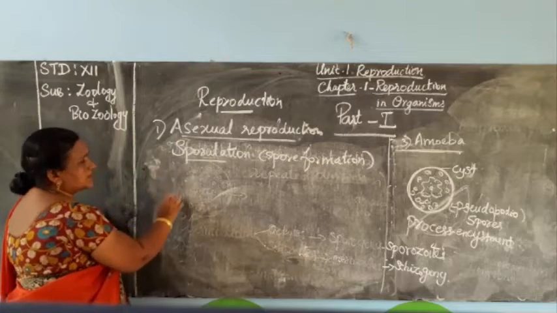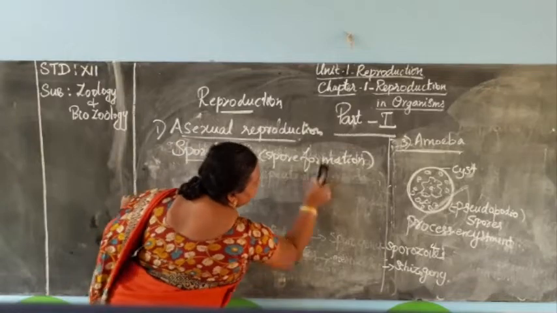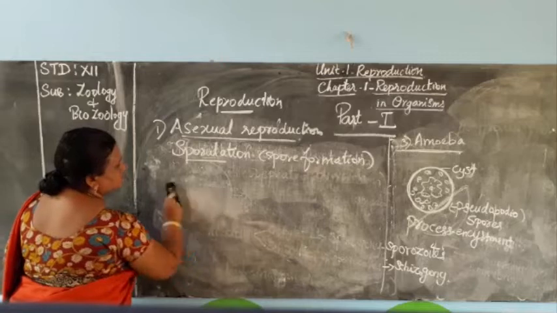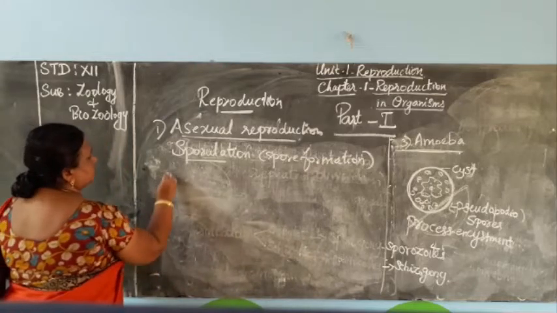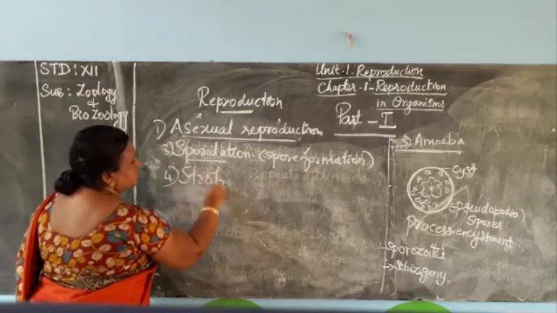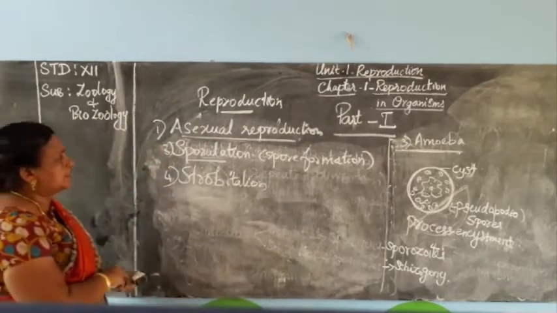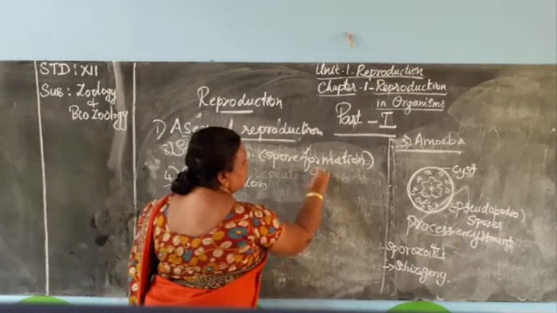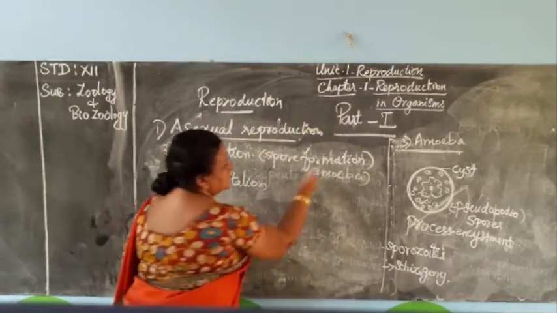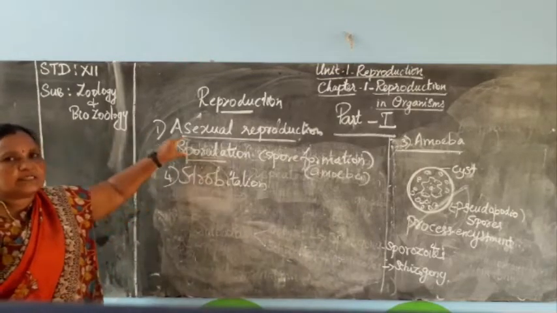Next, the last process is strobilation. Fourth one, so third, strobilation. For this correlation, the example is amoeba. So amoeba is taken as an example for three processes. First one is binary fission, then multiple fission, then sporulation.